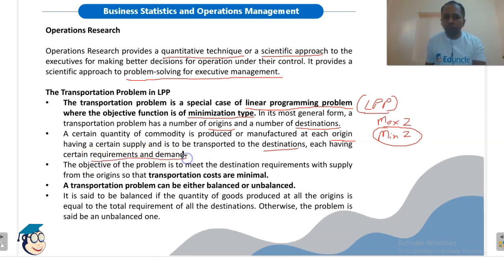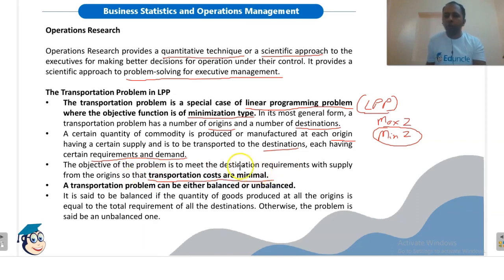So each origin has a fixed supply or capacity, whereas each destination, a place where we are transporting the goods, has a fixed requirement or demand. The objective of the problem is to meet destination requirements with supply from the origins so that transportation costs are minimal.